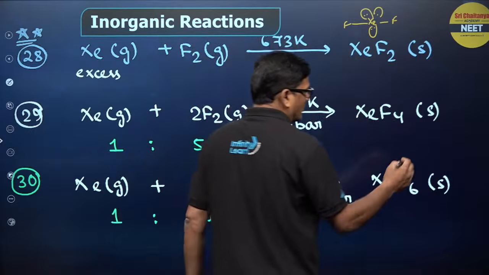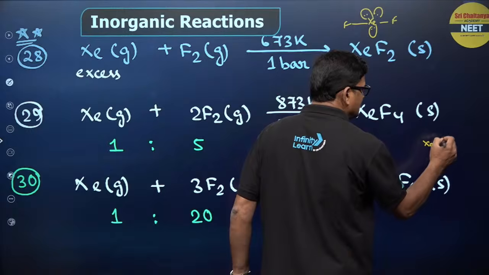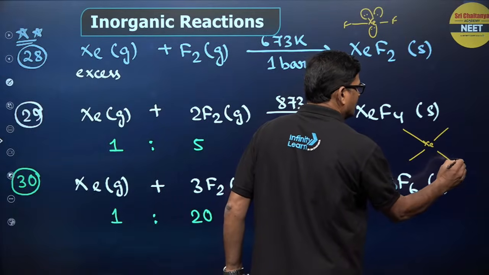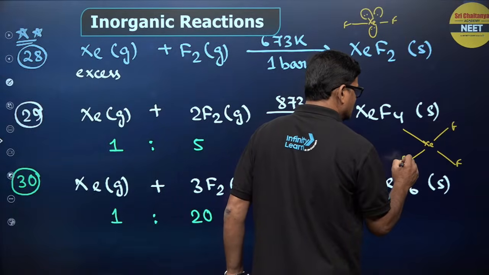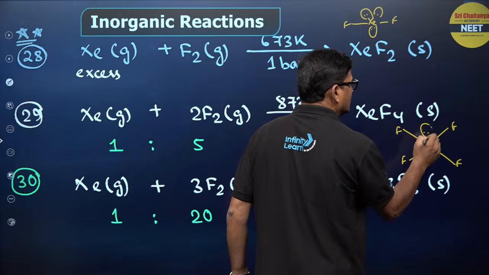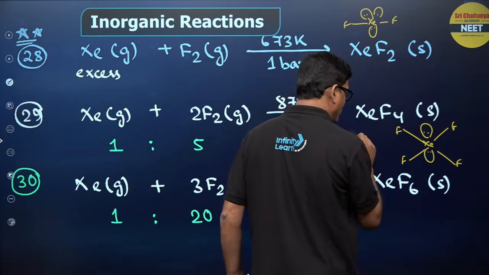And XeF4, Xe, fluorine, lone pair of electrons, lone pair of electrons, square planar.